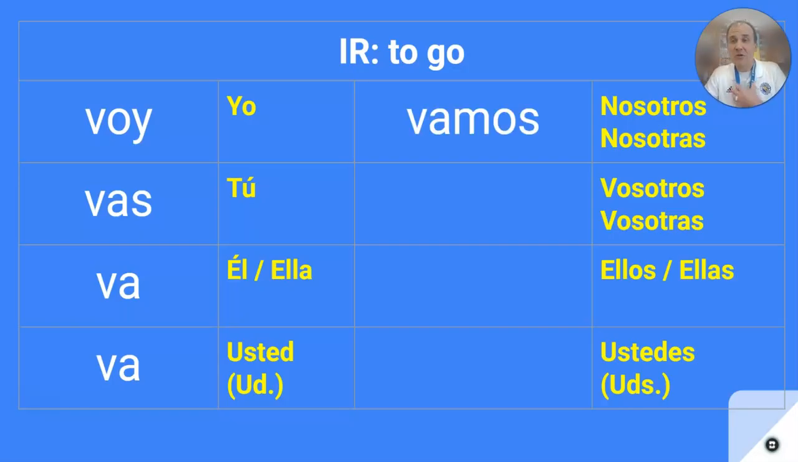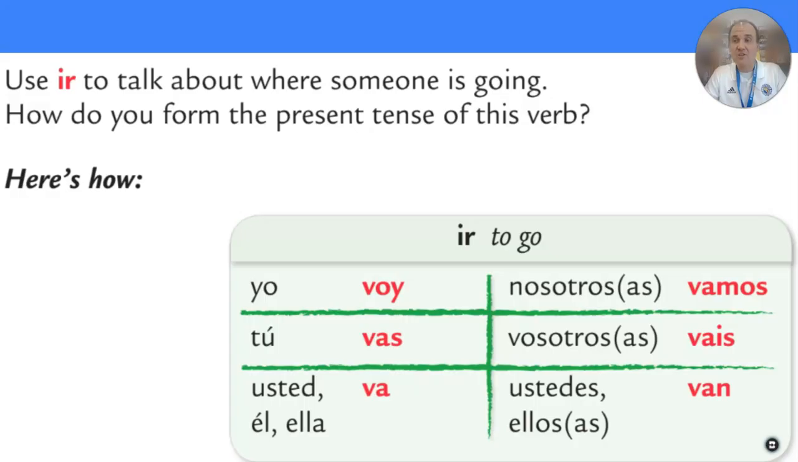On the plural side, we go, vamos. In Spain, all of you go, vais. Ellos or ellas, they go, van. And then all of you go, van. All right, so try that with me. Vamos, vais, van, van. All right, let's go through it one more time. Voy, vas, va, vamos, vais, van. That's how we conjugate ir. That's how we communicate to go.